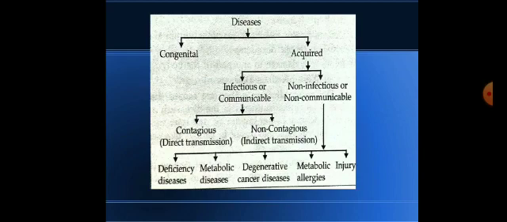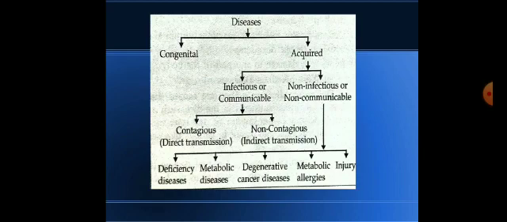They have an incubation period of a few hours to a few days. Common communicable diseases are cholera, smallpox, etc.